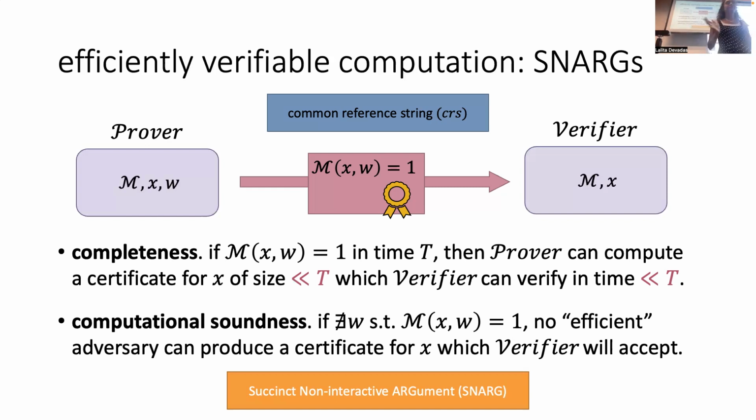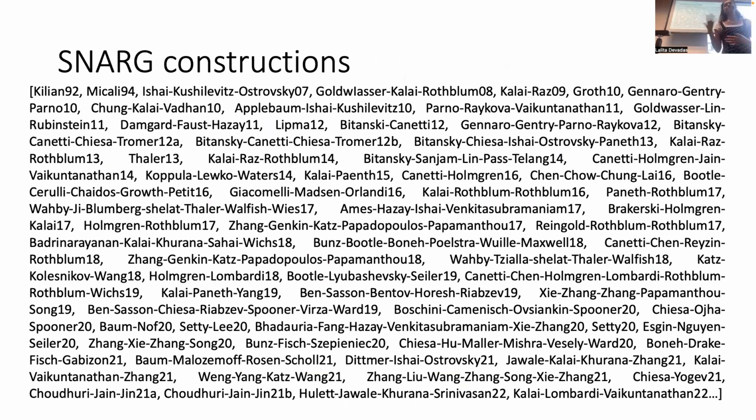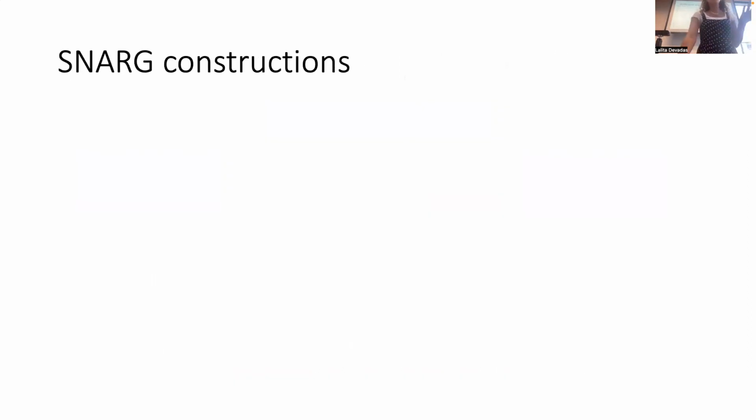Okay, so basically what we've done so far, we defined this notion of a SNARG. This is probably something that you've heard of a lot. There's a long line of work constructing these SNARGs. Basically we've been working on this for like 20 years plus. Why are we not done? Why are we not happy with the things that we've done? What is still left to do, basically?